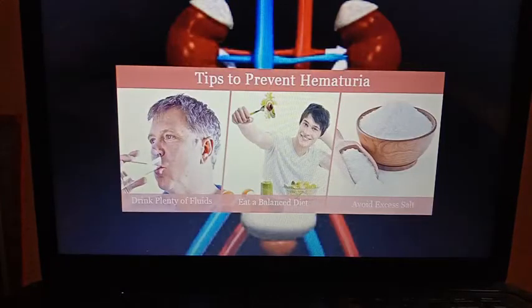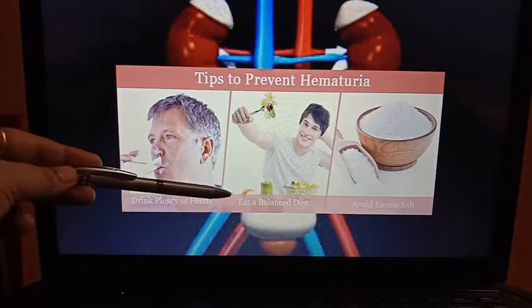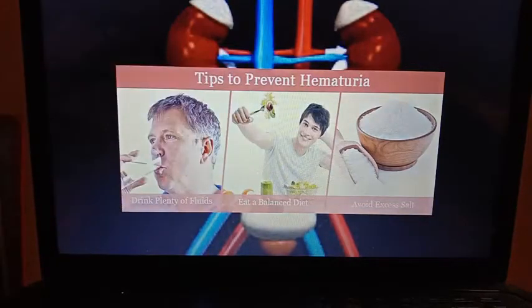Now, what are the general tips to prevent hematuria? First of all, drink plenty of fluids, eat a balanced diet, and avoid excess salt.